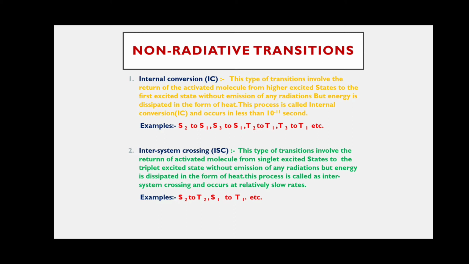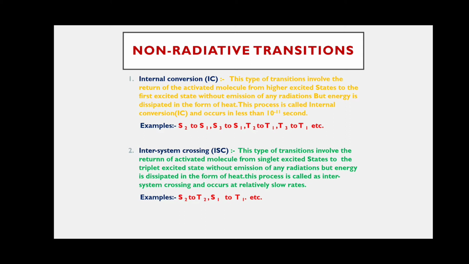From a singlet excited state to a lower energy singlet excited state, this process is called internal conversion. For example, S2 to S1.